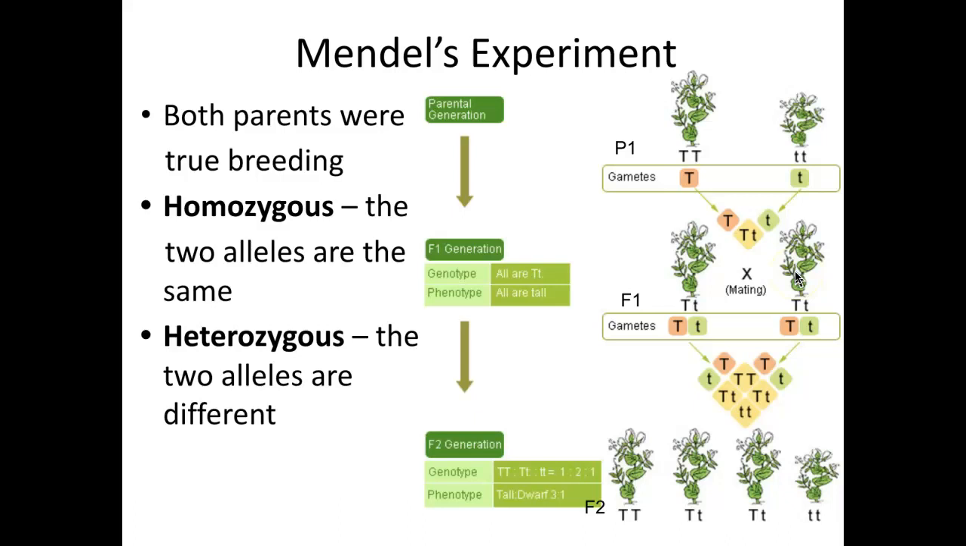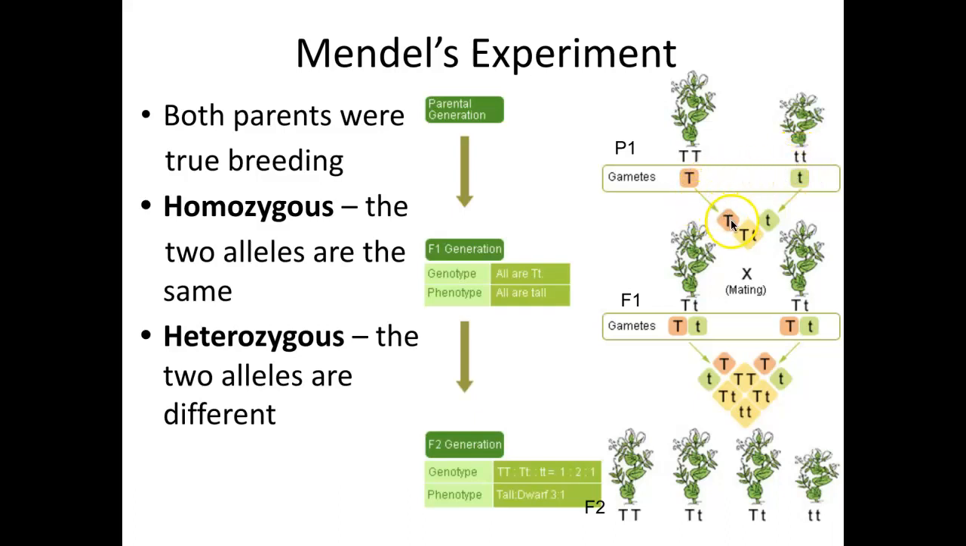So when he crossed the two tall plants from the first generation, he created 4 offspring and learned that he has 3 plants that are tall and 1 that is short, just like the original parent. And what that told us is that there must be 2 alleles. You can see big T, little t, little t.